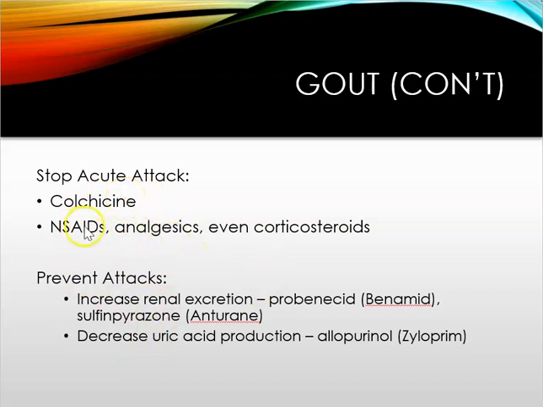NSAIDs, like indomethacin, Indocin, you'd give about 50 milligrams of that every 8 hours. That's going to be what's most frequently prescribed, but they can also use other NSAIDs as well. Analgesics, codeine, Vicodin, Darvocet used to be one of the standards, but they don't give that one anymore. Not aspirin, though, because that can further increase uric acid levels. So we don't want to give aspirin for this.